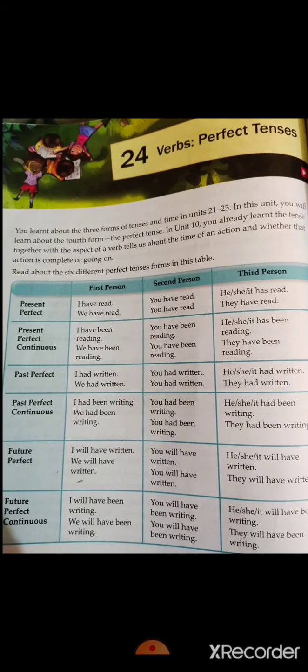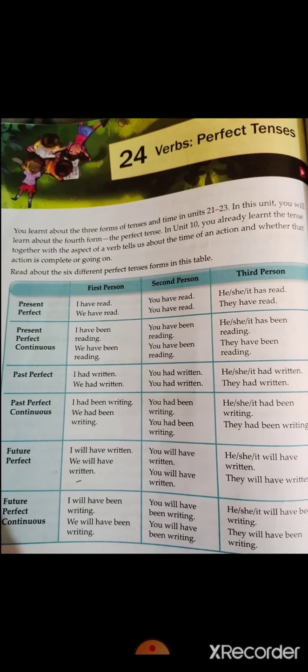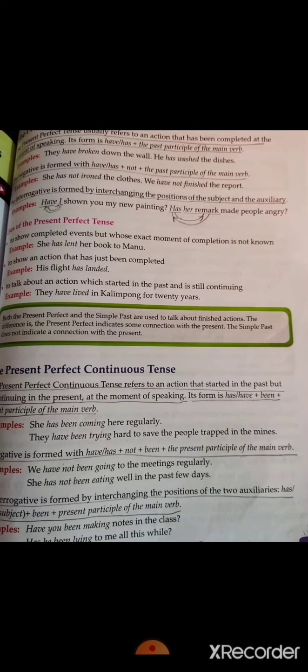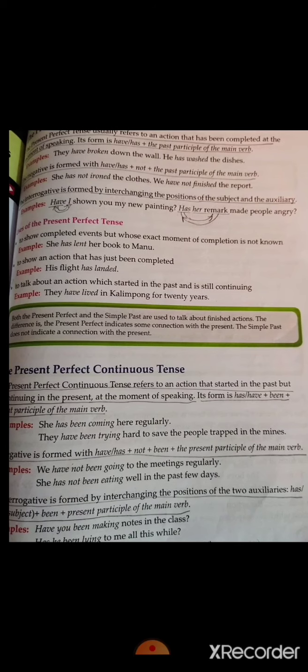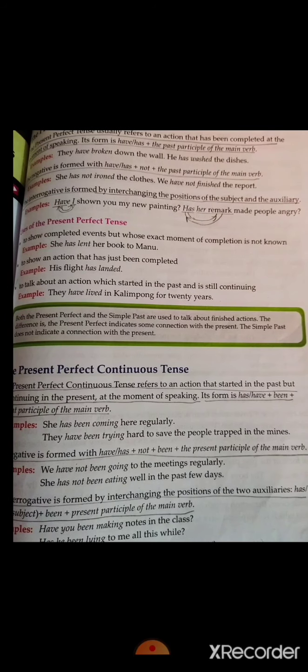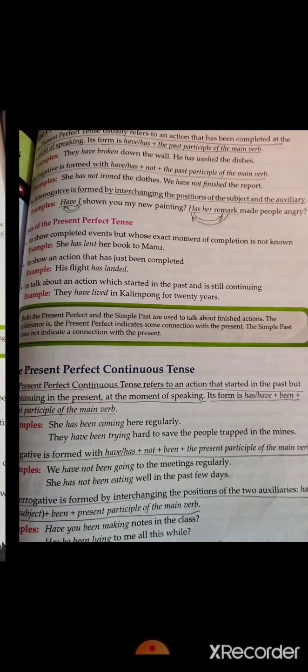Now, what is the present perfect continuous tense? The present perfect continuous tense refers to an action that started in the past but is continuing in the present, at the moment of speaking. And what is the form of it? Its form is has or have plus been plus the present participle form of the main verb. It also has the negative form and the interrogative form.